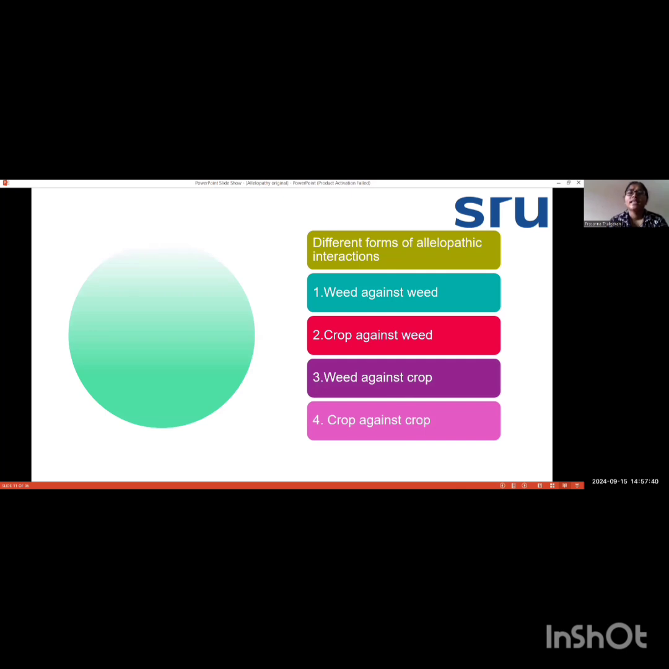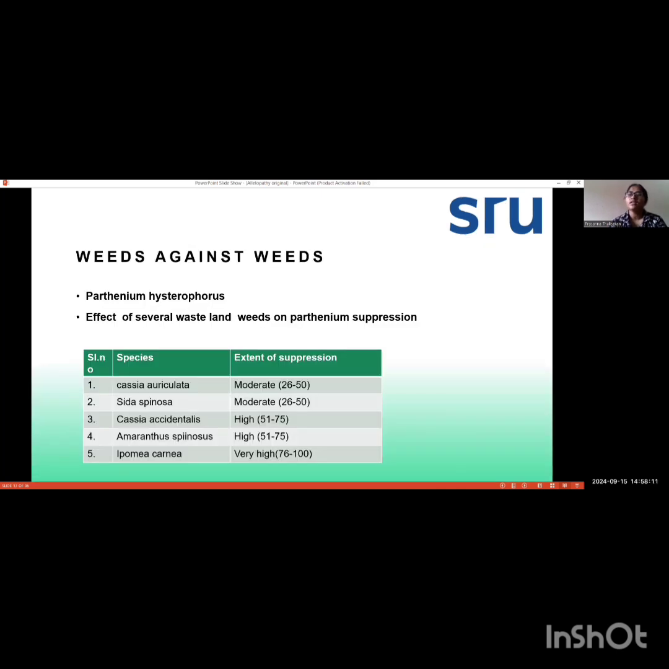And next is different forms of allelopathic interactions. So allelopathic interactions means how that plant to plant interaction is there, or weed to weed interaction, or weed to crop, or crop to weed. These are the different forms of interaction we can see in allelopathy. So first one is weed against weed, next is crop against weed, third is weed against crop, and the fourth is crop against crop. So here first, if we see weed against weed, here weeds produce some kind of chemicals that are harmful only to the weeds.